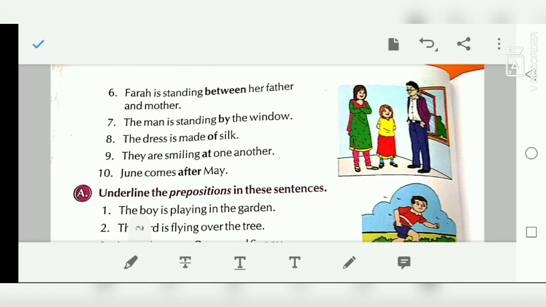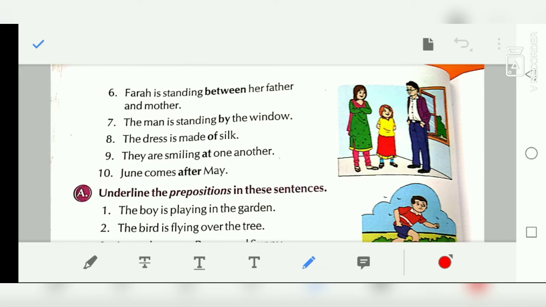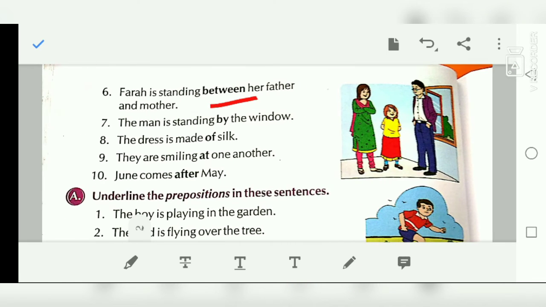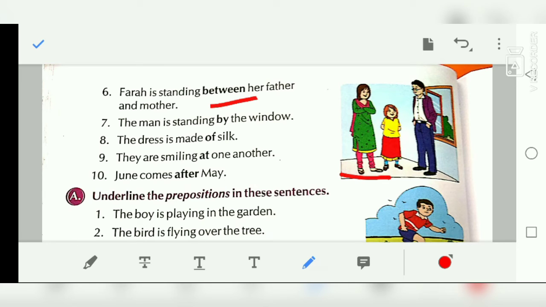See the other words. Farah is standing between her father and mother. So in this sentence we can see between. What is the difference between between and among, and when do we have to use between and among? Between, like in this picture you can see Farah is standing between her father and mother. For two people or things, we use between.